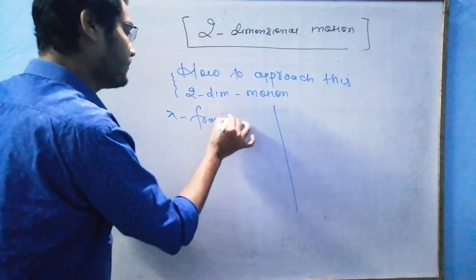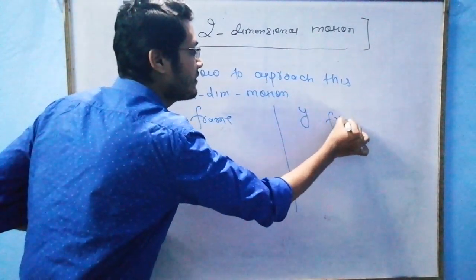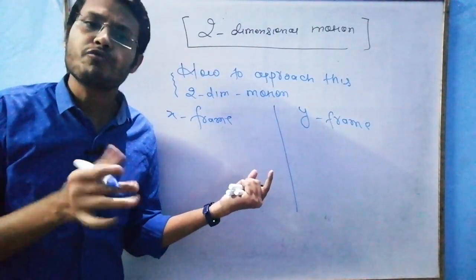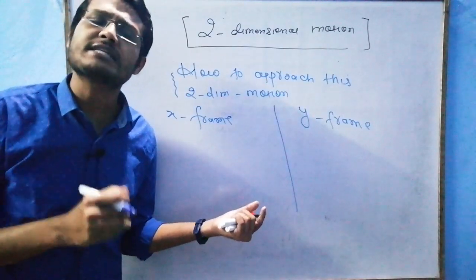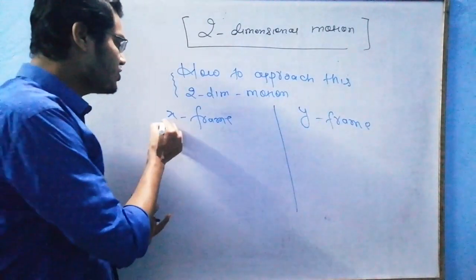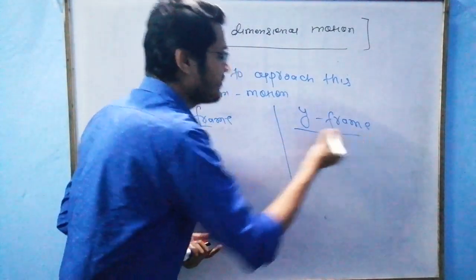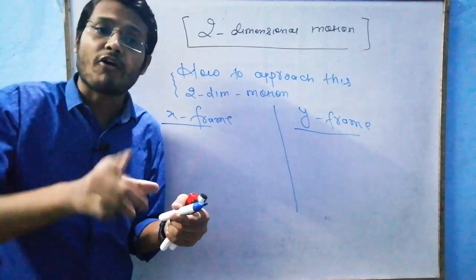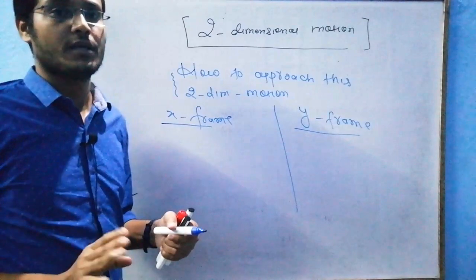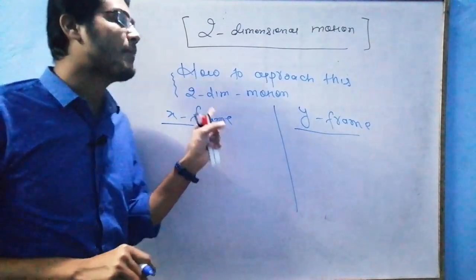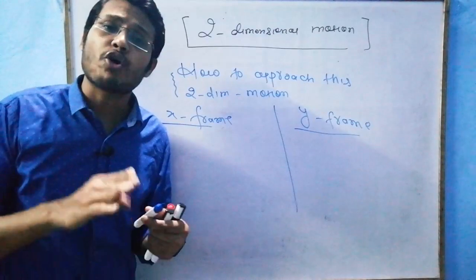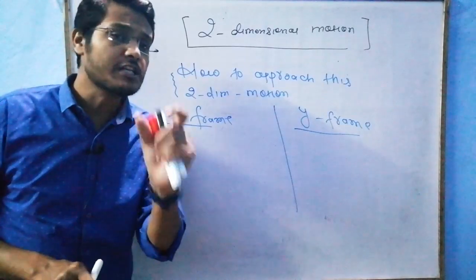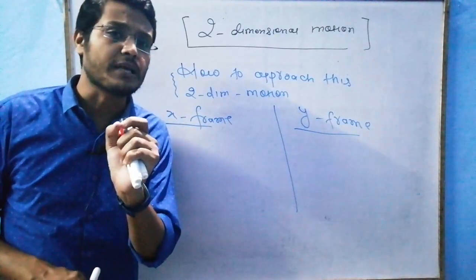One thing is very clear: two frames are changing, X and Y. Whatever is happening, there is a change in the X frame and a change in the Y frame. So the best way to deal with 2D motion is to observe the happenings of the X frame and Y frame separately. Just observe what is changing in X and what is changing in Y separately.